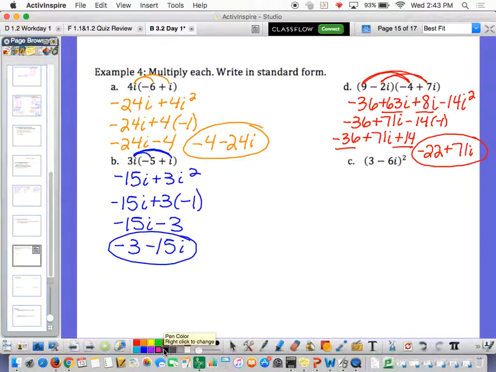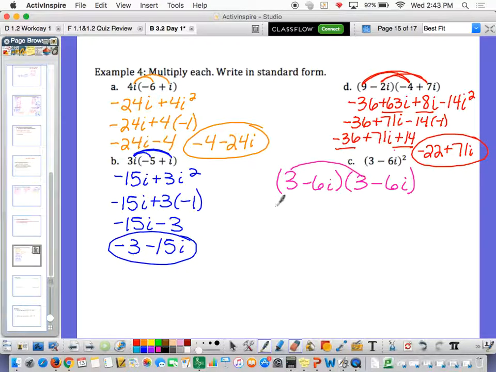Okay, C is really interesting. Can I show you what not to do? If you do this, I'm just going to cry. You cannot just distribute the 2. It's not how distribution works, friends. Distribution only works if it's on the front out here and it's being multiplied. But this here is an exponent. It means squared. And here's what the squared means: 3 minus 6i times 3 minus 6i. And it's going to change your answer. If you just distributed, you would get 9 minus 36i squared. But that's not how this is going to work.